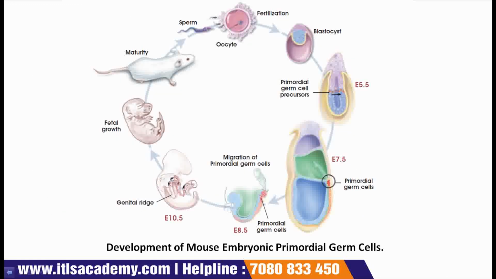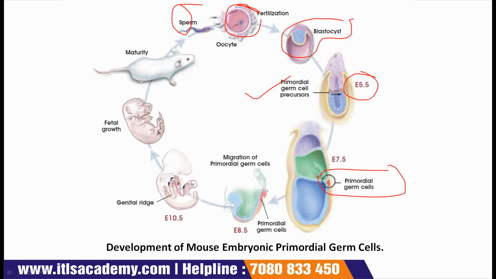Here in this diagram you can see development of mouse embryonic primordial germ cells is given. This is sperm and egg fertilization. After the fertilization, formation of blastocyst. This blastocyst on day E5.5 gives rise to primordial germ cell precursors. Further, on day E7.5, these primordial germ cells are formed.